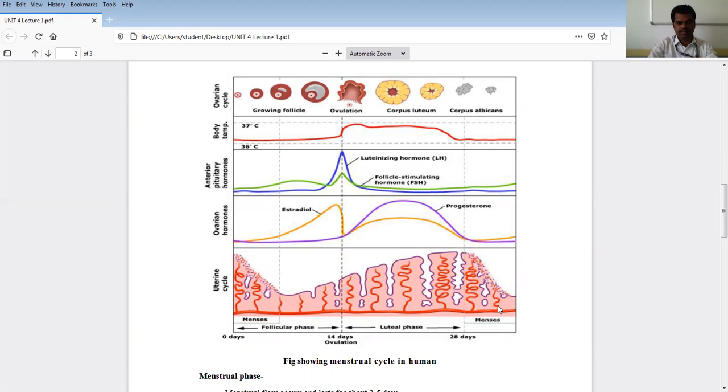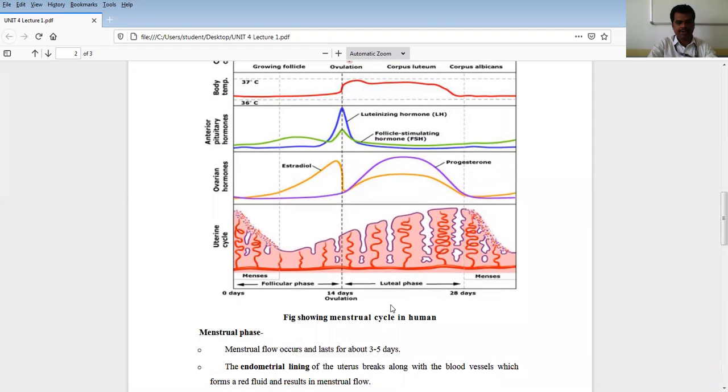It explains all the different lines you can see: the red, blue, orange, and green lines. These explain the different changes brought by the different hormone levels in these two phases. The entire reproductive cycle in a female is divided into two phases, the follicular phase and the luteinizing phase.